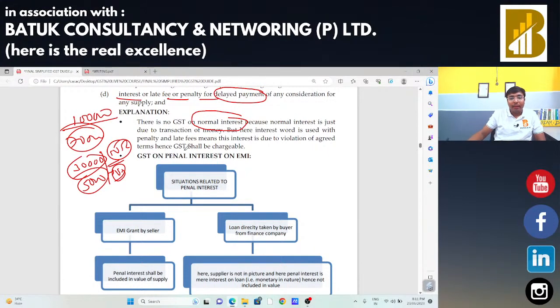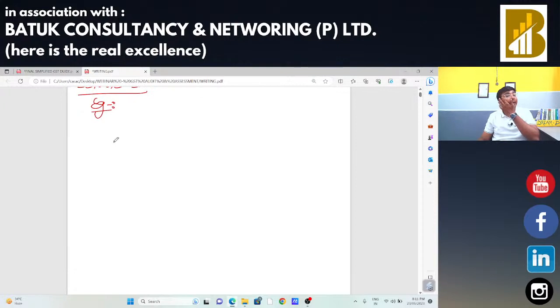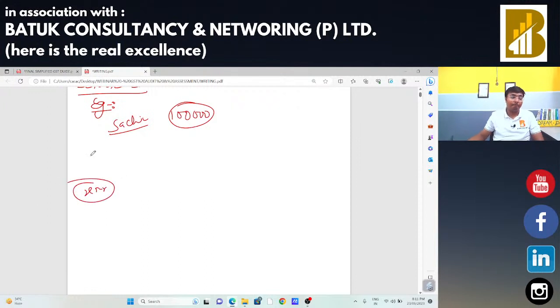Now, penal interest. What about the penal interest on EMI? So I am going to take an example, and with the reference of that example, I am going to clear the situation. In that particular example, suppose the product was for 1 lakh rupees. I am the supplier. Sachin is the supplier. One buyer is here, Mr. X is the buyer. Mr. X has no sufficient amount of money.